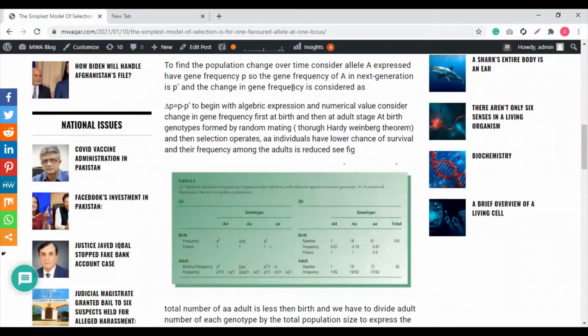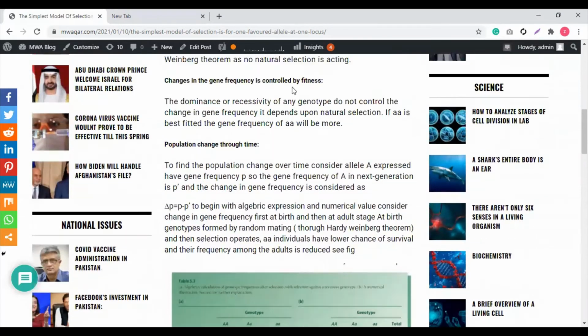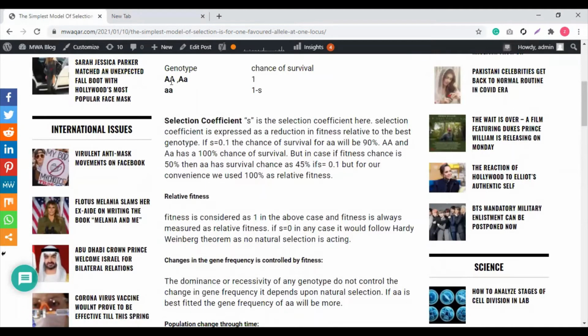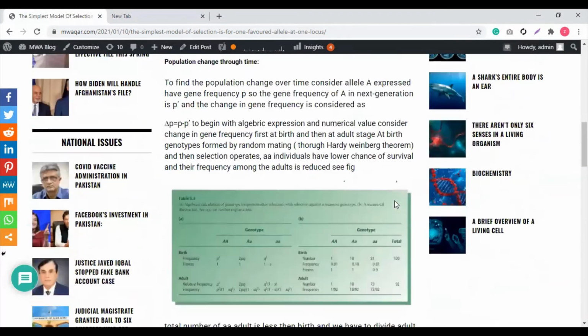Now, I want to find out about this particular gene. Like I explained, this genotype is dominant and favored by nature, and the recessive genotype is not favored by nature. Cool, this is very easy, but I want to see whether it is possible in practice, and does it make sense in a practical way? So we will see what the chances are.